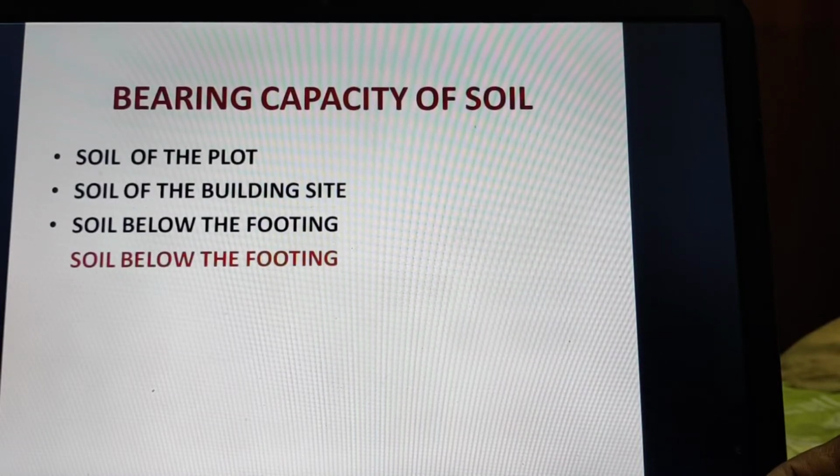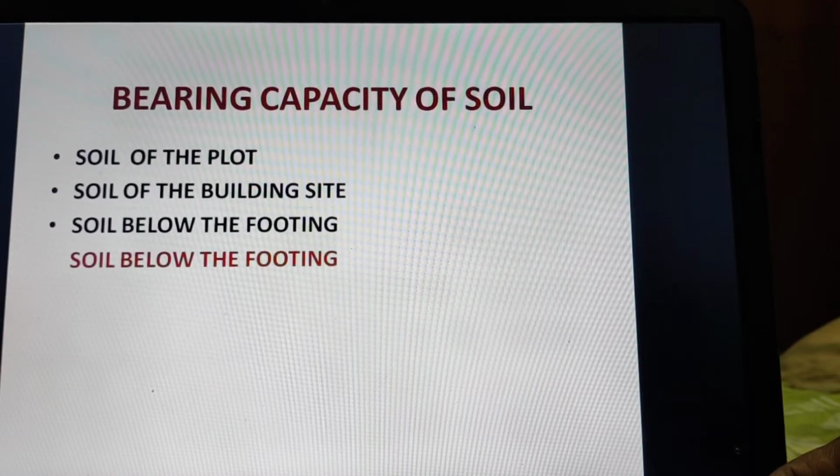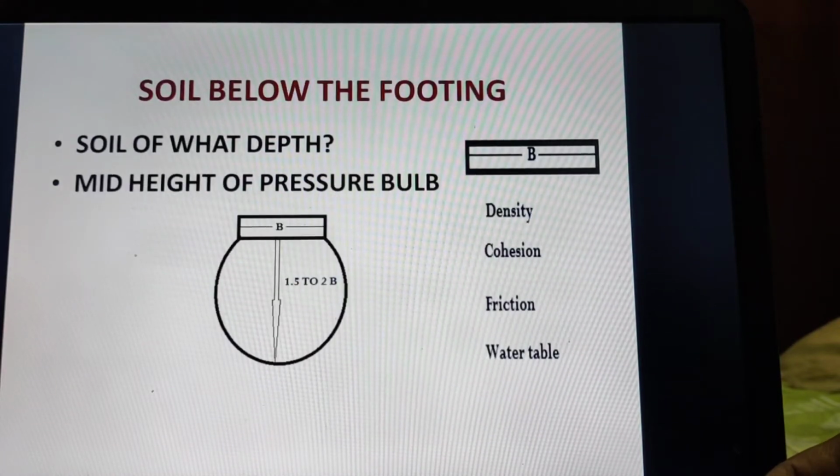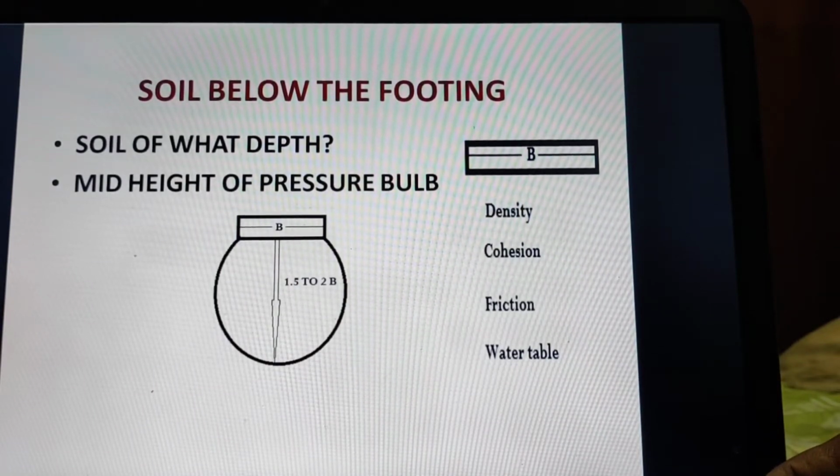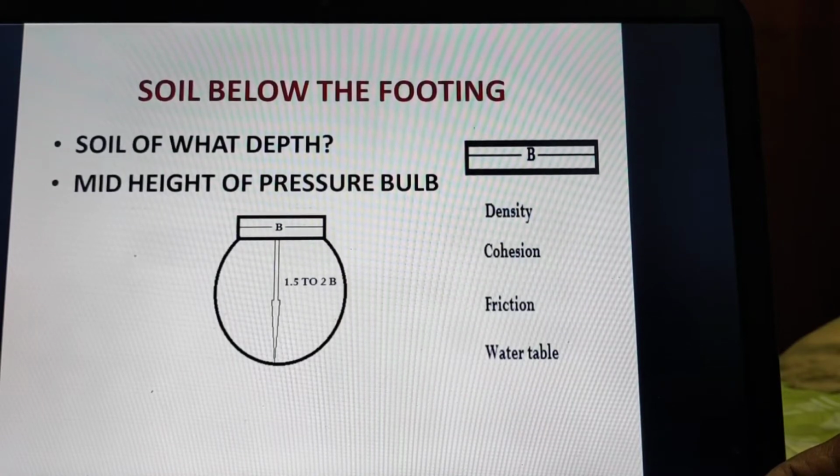Are we talking about the soil of a particular building site, or the soil below the footing? In general, out of the three, we are talking about soil below the footing. Now below the footing also, which soil are we discussing? Soil below the footing, and soil of what depth, that is important.